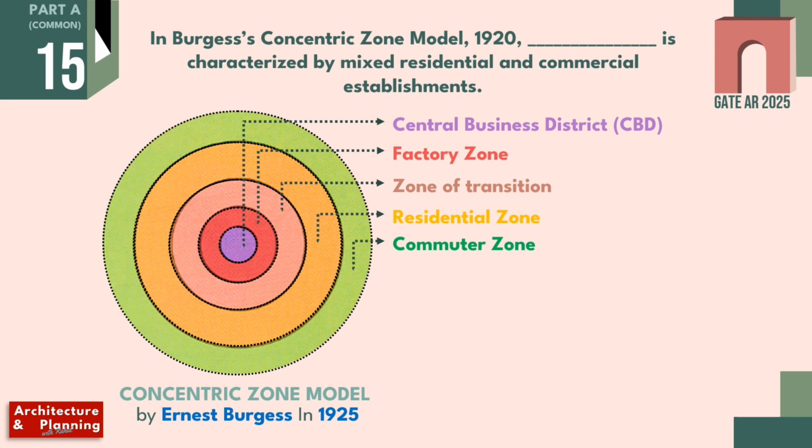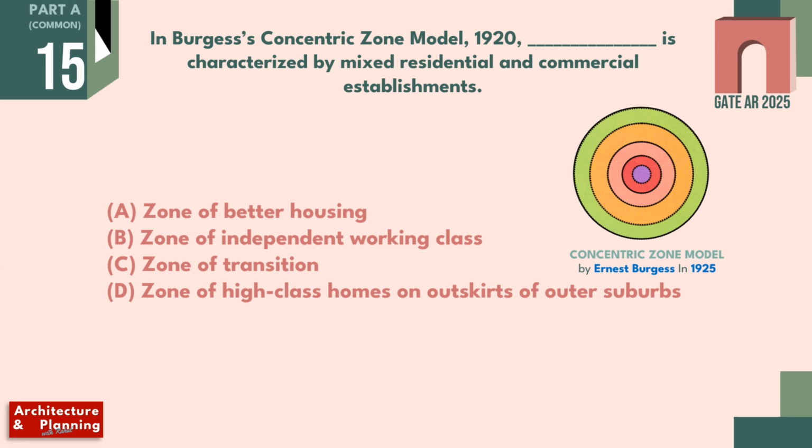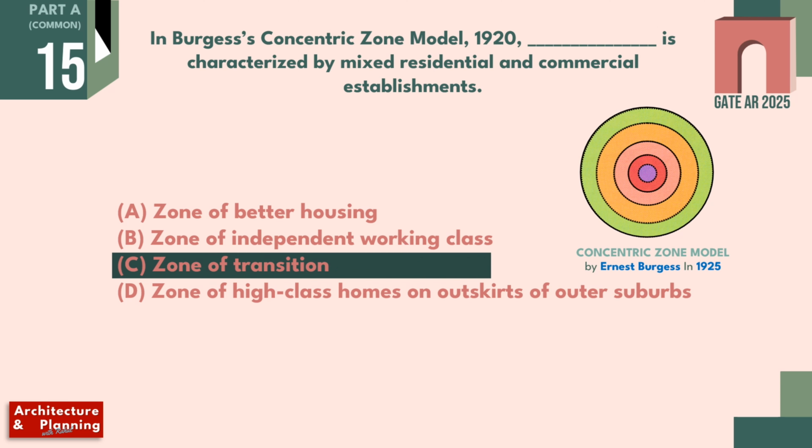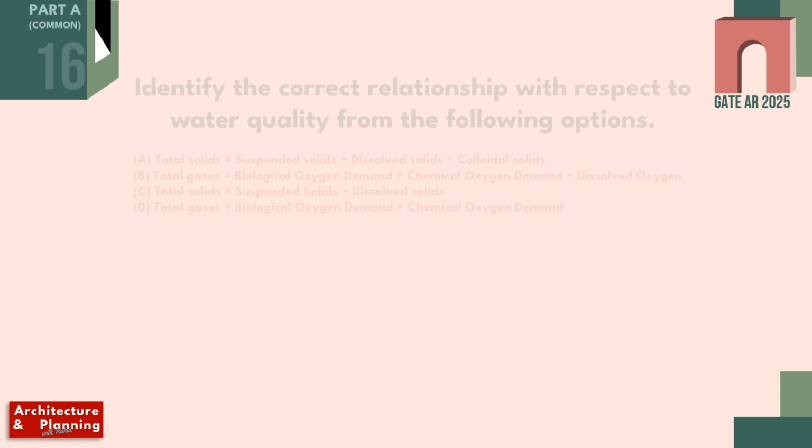Sometimes these zones extend beyond the city boundary up to surrounding suburban areas. Population density of this area is low and people usually commute long distances to work in CBD areas. So this was the concentric zone model by Ernest Burgess. Now let's get back to the question. So the correct answer of this question is option C, zone of transition. Let's move to the next question.